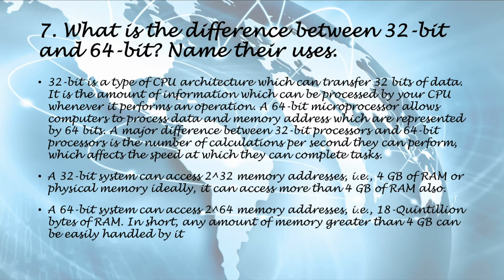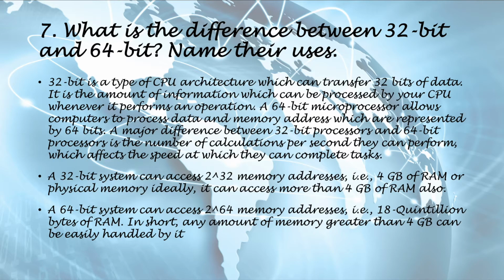A 32-bit system can access up to 4 GB of RAM. A 64-bit system can access 18 quintillion bytes of RAM. In short, any amount of memory greater than 4 GB can be easily handled by it.